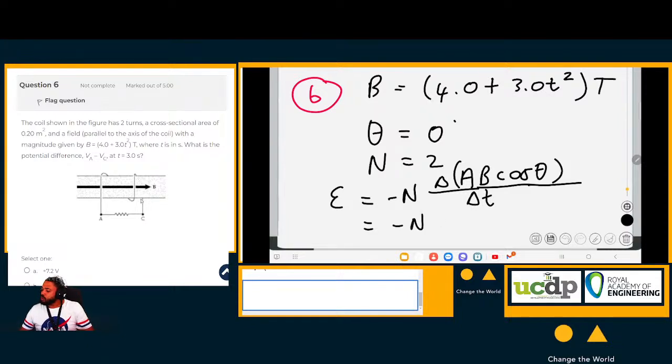If the magnetic field is changing, the area stays the same, so we can take out the area. The cosine of theta is the cosine of 0, which is 1, so we can take that out as well. Then we're left with the change in magnetic field over the change in time.